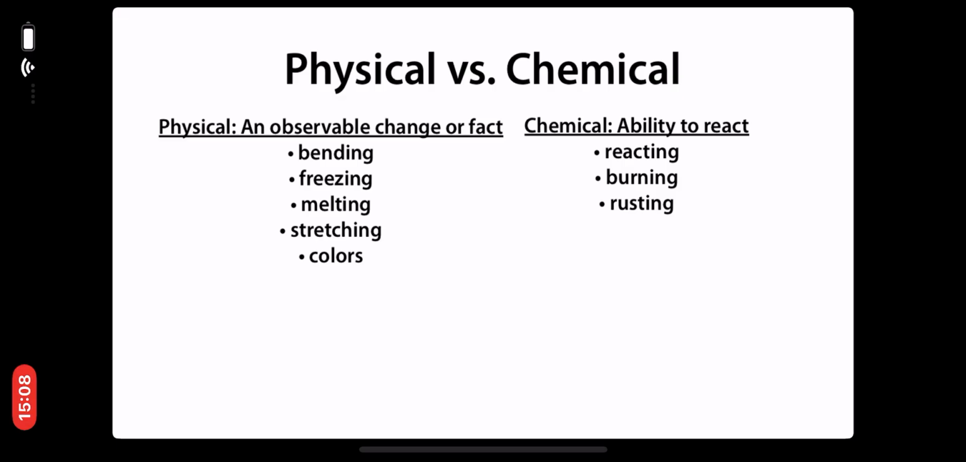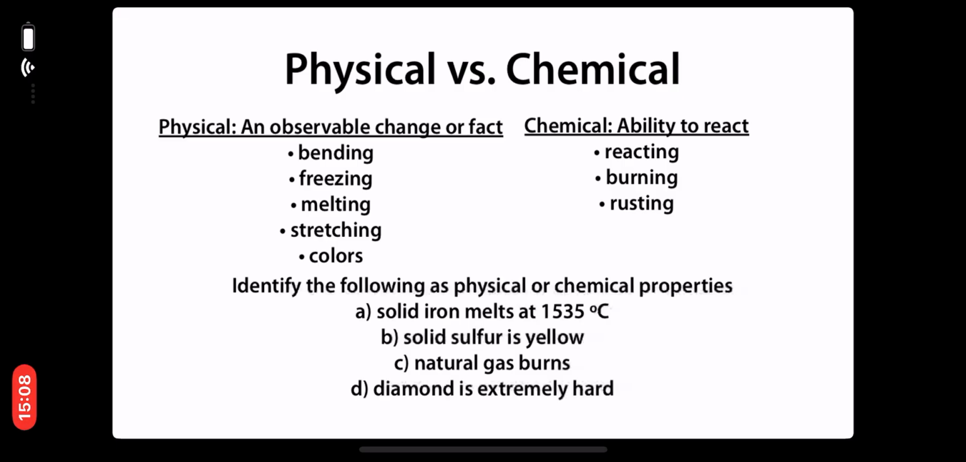An example question that we might see about this topic includes identifying the following as physical or chemical properties. So A, solid iron melts at 1535 degrees Celsius. We've listed melting as a physical observable change, so that is under the physical properties category. B, solid sulfur is yellow. We've also listed factual things or colors, the fact that an object or element is a color, as a physical property, so that's a physical property.